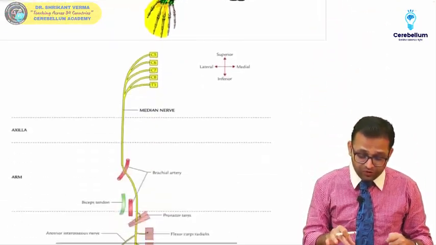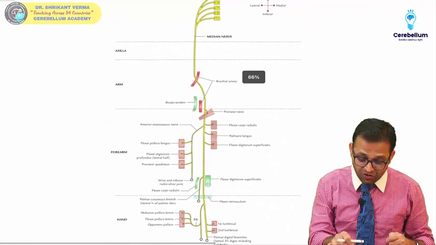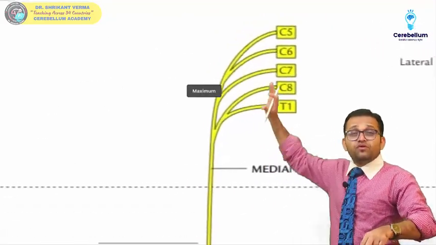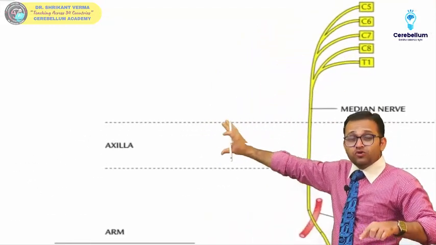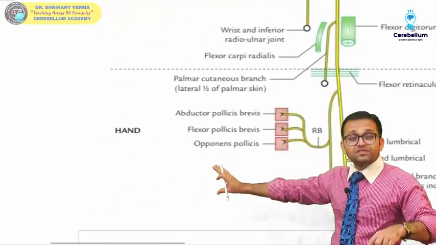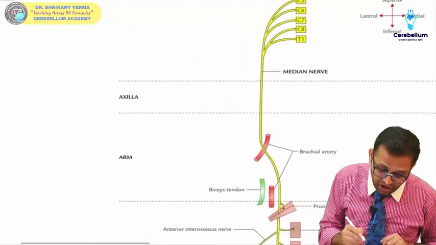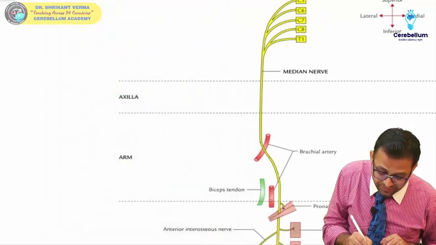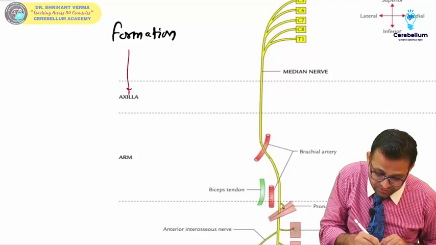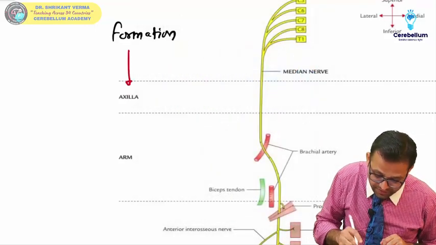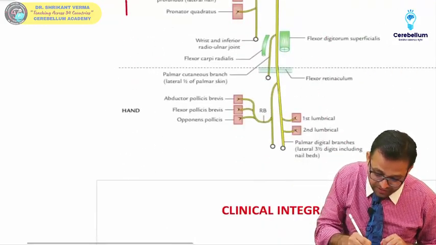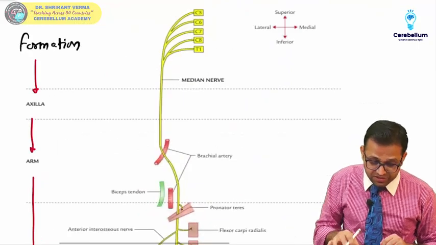Now what I want to tell you, this is the one diagrammatic presentation of the median nerve. You have to draw this diagram. See here how you will show the formation of the median nerve, then course in the axilla, then in the arm, then how it is running in the forearm, then how it is running in the hand. So this is the way you have to describe. Sir, for any nerve, first you have to say about the formation, then course in the axilla, then from axilla into the arm, then from the arm into the forearm, then into the hand. Okay, so let's start.